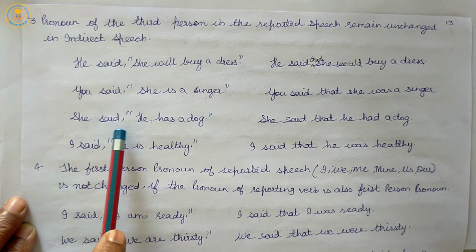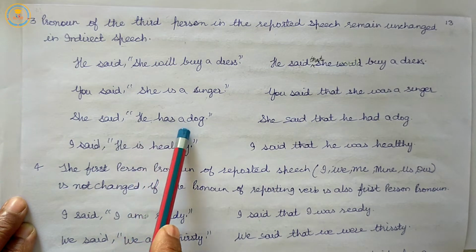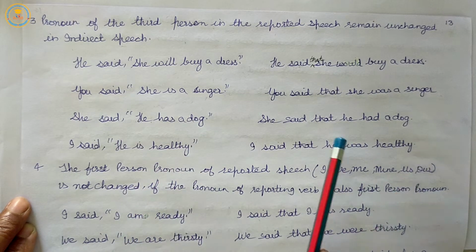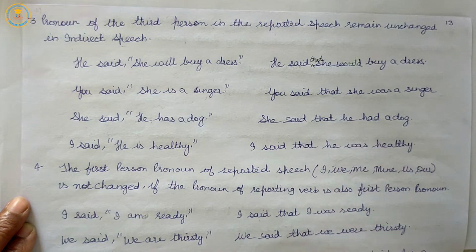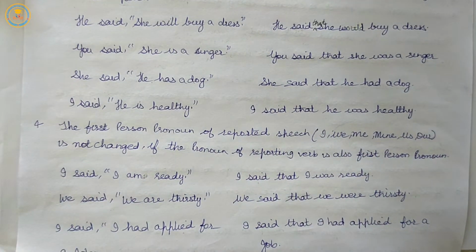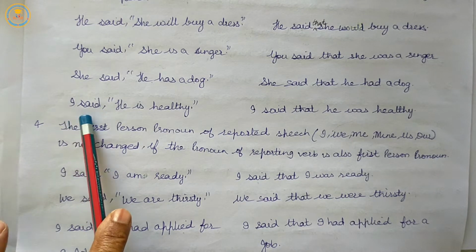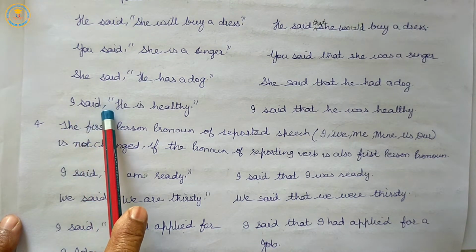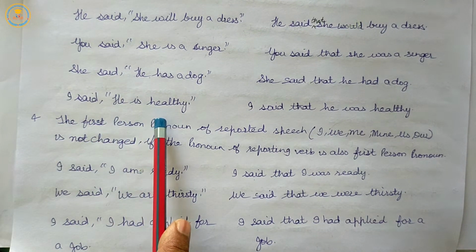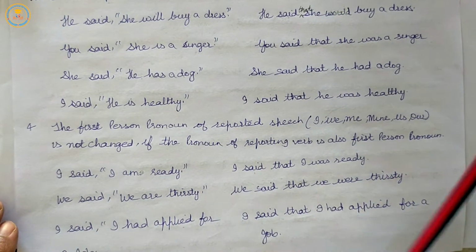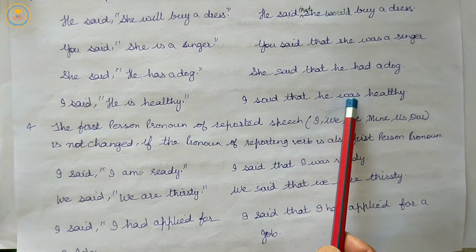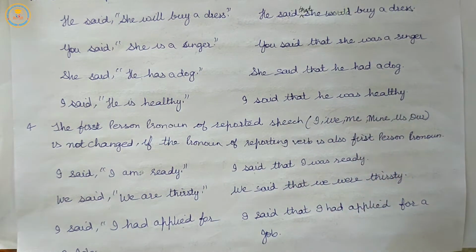She said, "He has a dog." She said that he had a dog. I said, "He is healthy." I said that he was healthy.